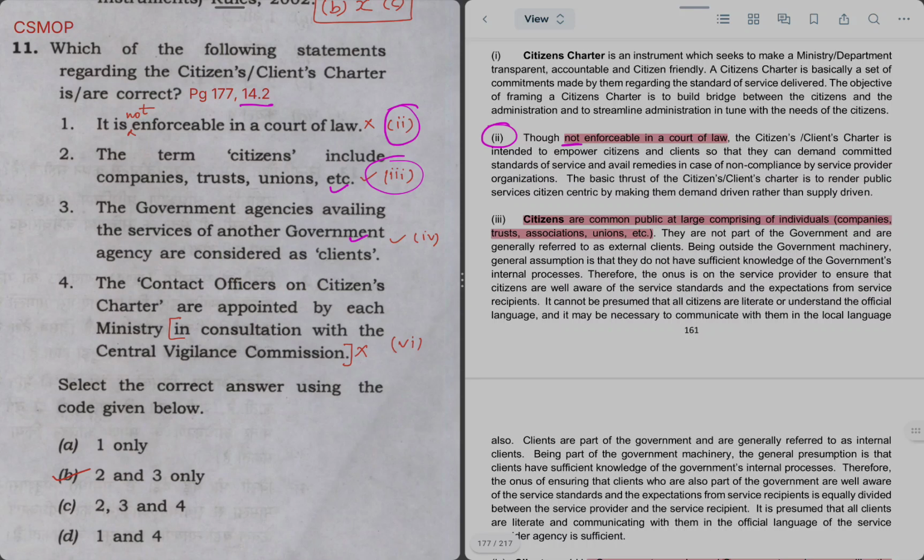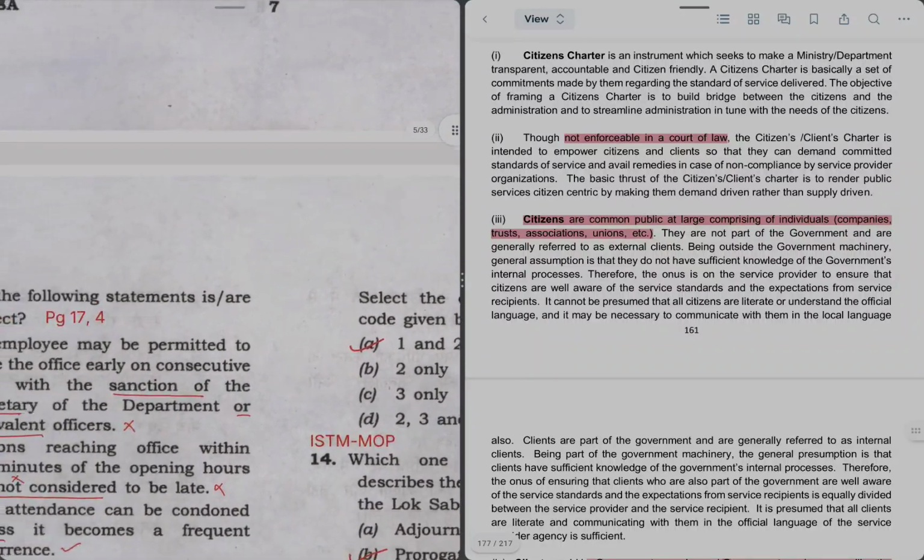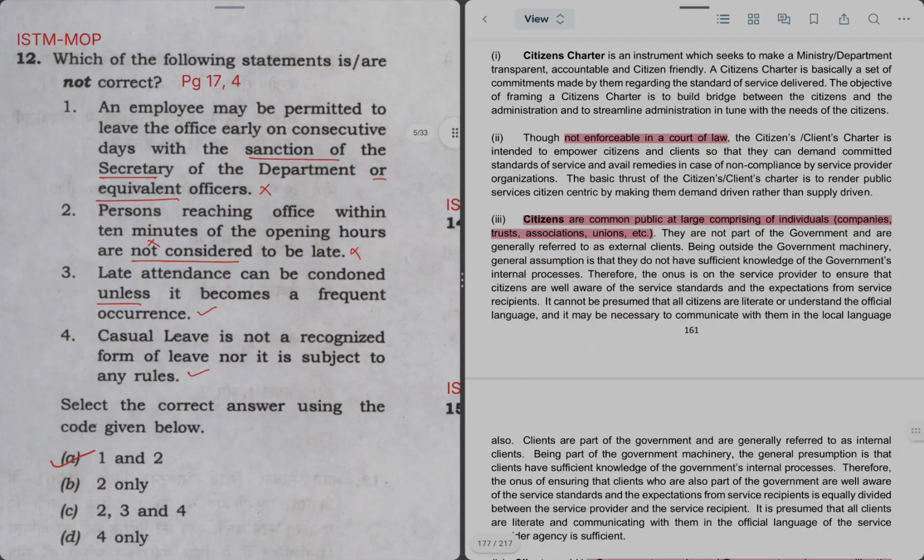Statement 4 is incorrect because it is saying that contact officers on citizens charter are appointed by ministry in consultation with CVC. There is no requirement of consultation with CVC. It's done by the ministry on their own. So statement 4 is also incorrect. Right answer is 2 and 3, which are the correct statements. So option B you can tick safely.